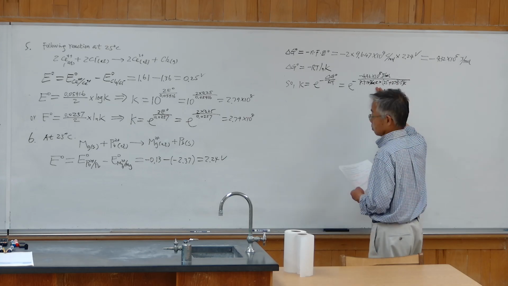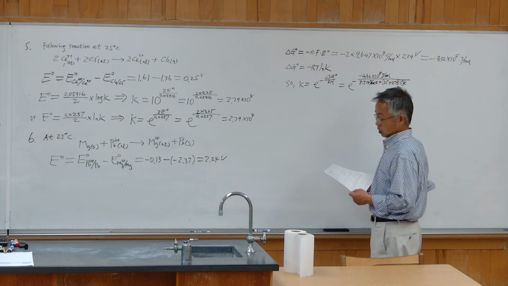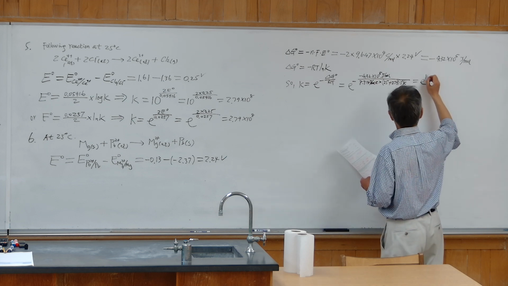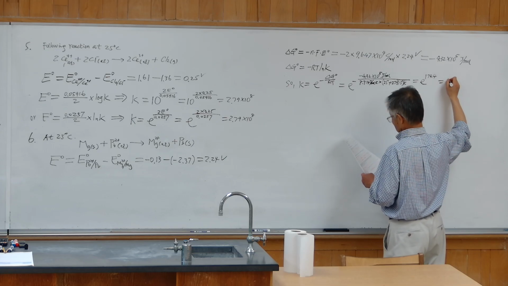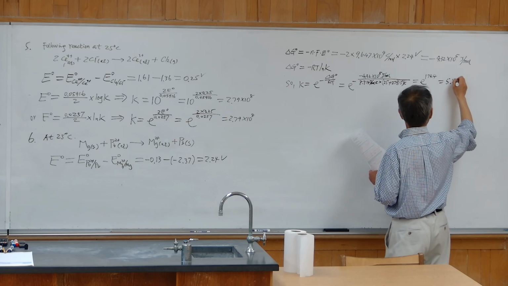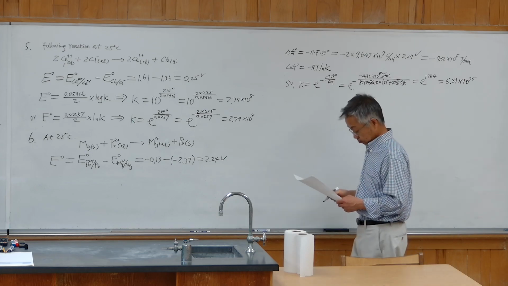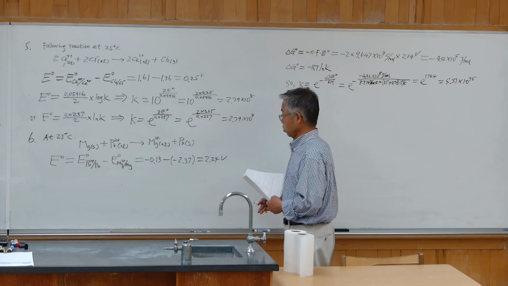K cancels per K, and joule cancels per joule. So this exponent is a pure number, 174.4. The result is 5.51 times 10 to the 75th power. This is the equilibrium constant for this reaction.